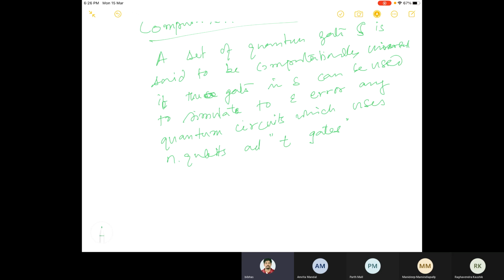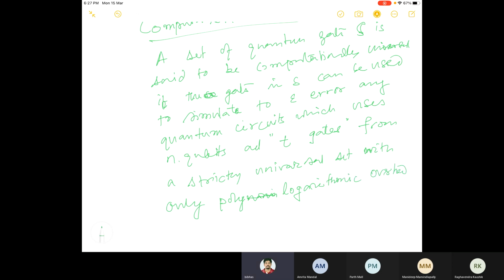And T gates, from a strictly universal set, with only polynomial or polylogarithmic overhead, let's say, over it in this n, T, 1 by epsilon.